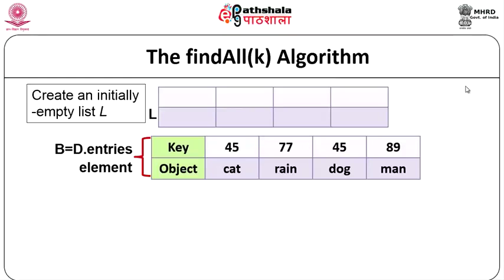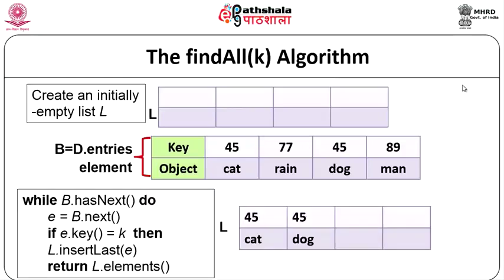When there is a next, you put an entry. Remember, we want to find all the elements associated with k. Here we have two values associated with 45, and we want L to contain the find all k, that is, all the elements associated with that particular k.